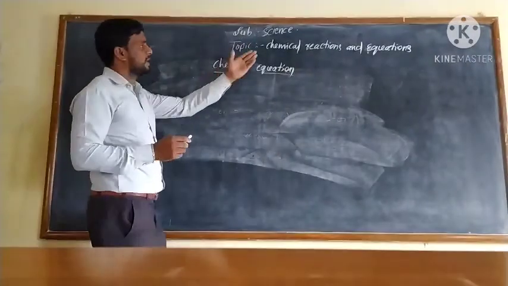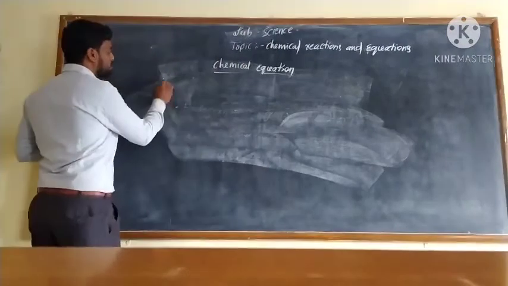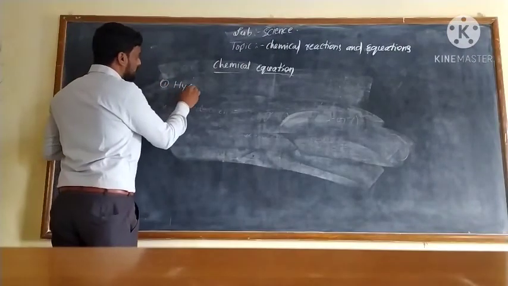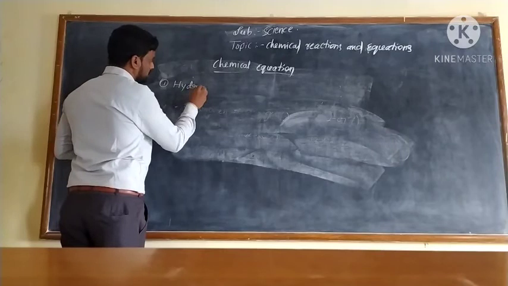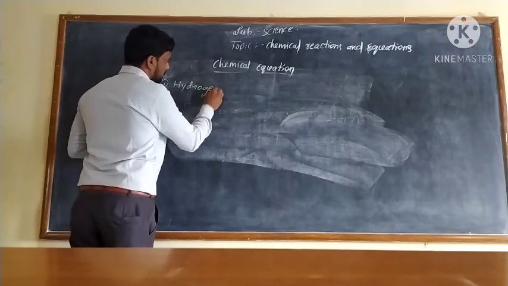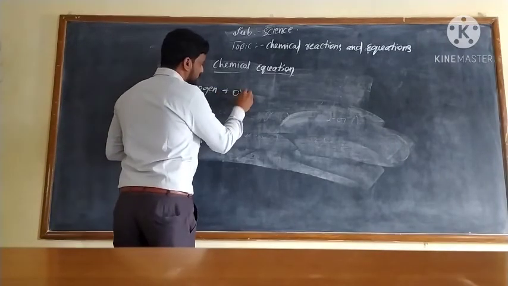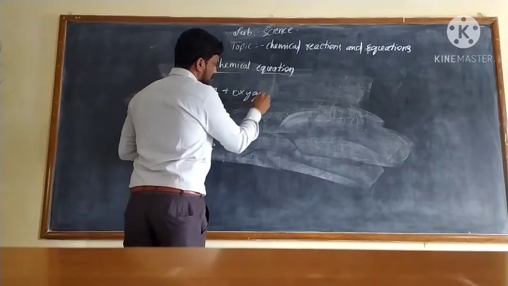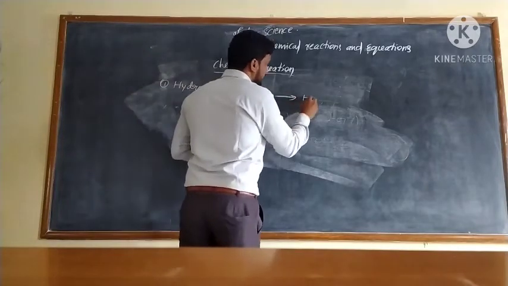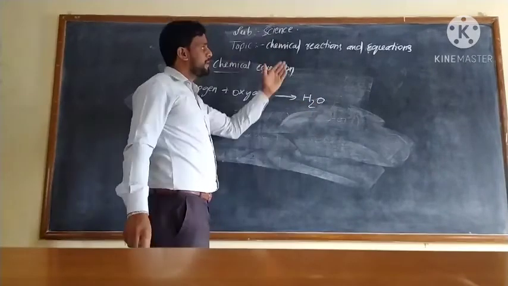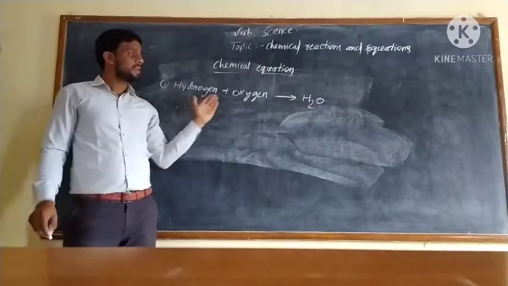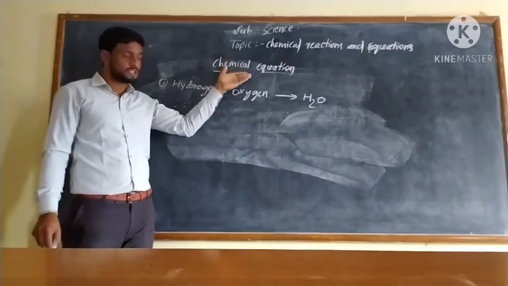Let's take an example of a chemical reaction. First one is hydrogen combines with oxygen to give water. It is an example of a chemical reaction. Let's write this word equation as a chemical equation.